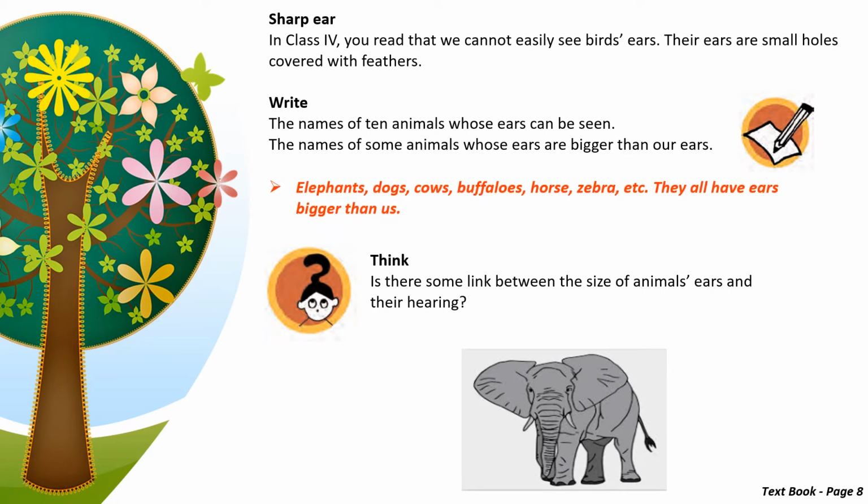Animals whose ears are bigger than ours are elephant, dog, cows, buffaloes, horse, zebra, etc. All these animals have bigger ears than us. So is there some link between the size of animals' ears and hearing? Yes, there is definitely a link. If you have bigger ears, you have better hearing most of the time.